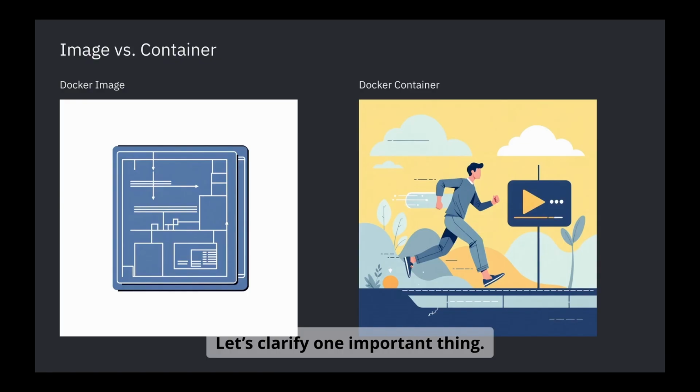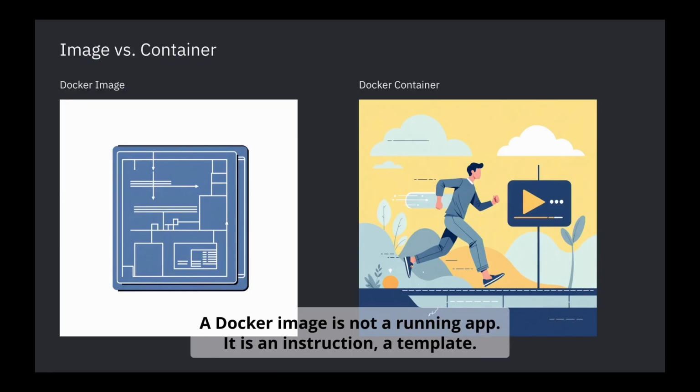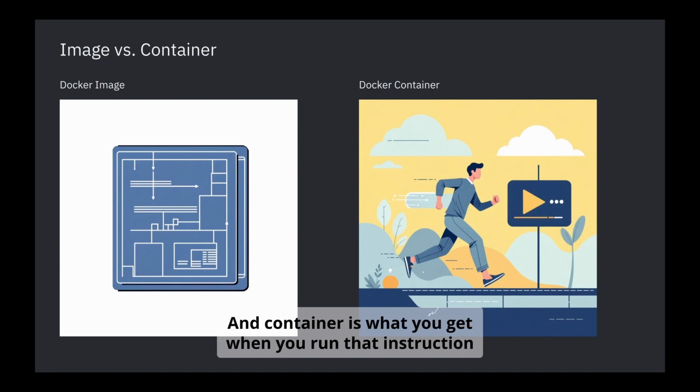Let's clarify one important thing. A Docker image is not a running app. It is an instruction, a template, and the container is what you get when you run that instruction. So an image is a recipe, a container is a cooked dish.